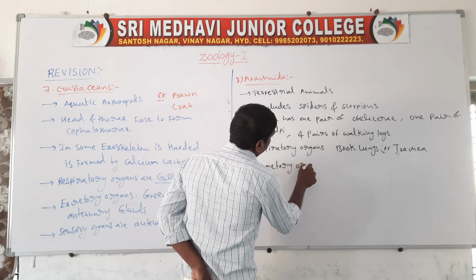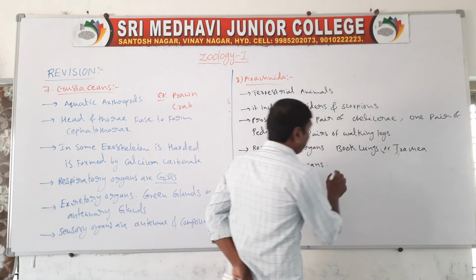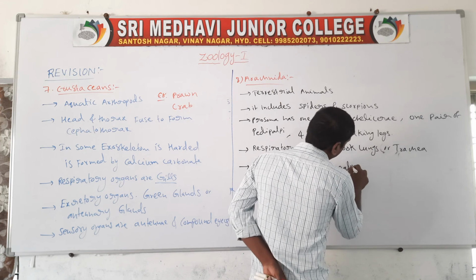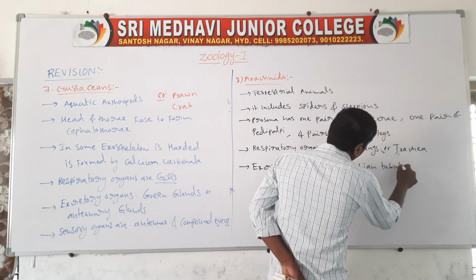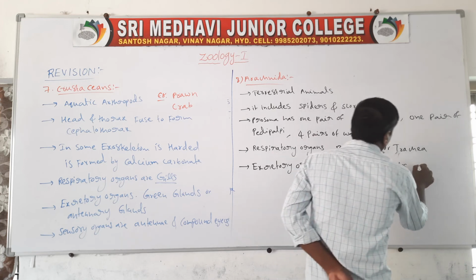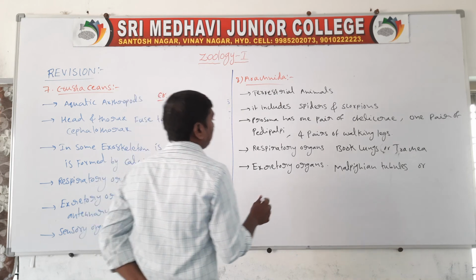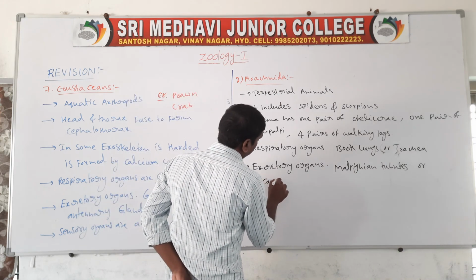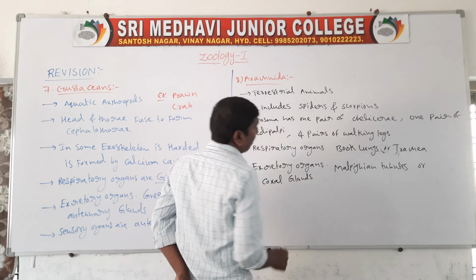Next one, excretory organs are the Malpighian tubules or coxal glands.